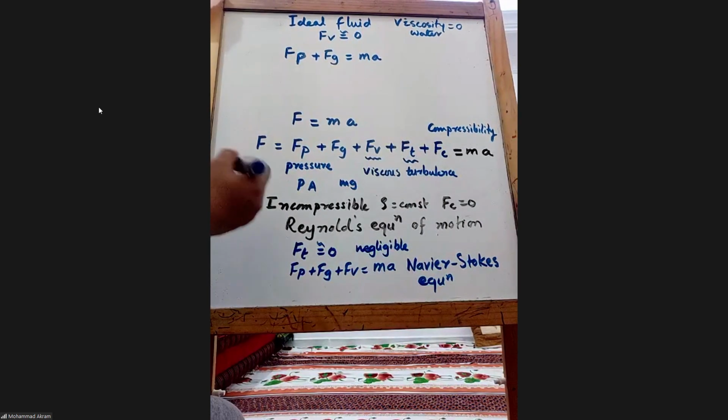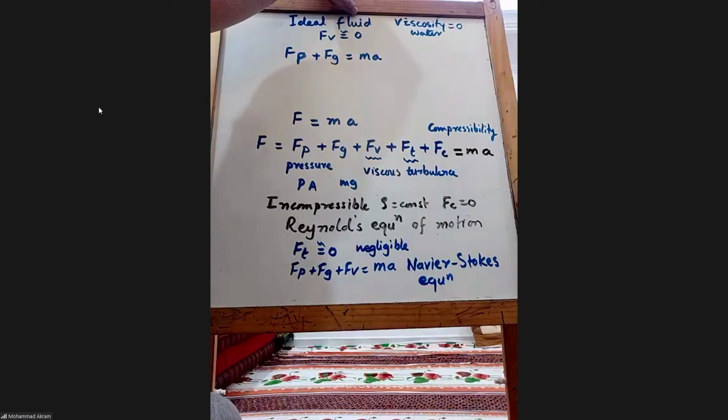Doctor, I have a question. Ideal flow means the flow has no... Ideal fluid, not flow. Ideal fluid means viscosity is 0. Ideal fluid has 0 viscosity.